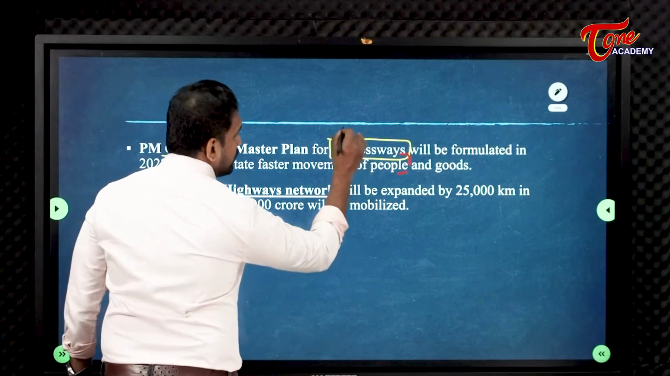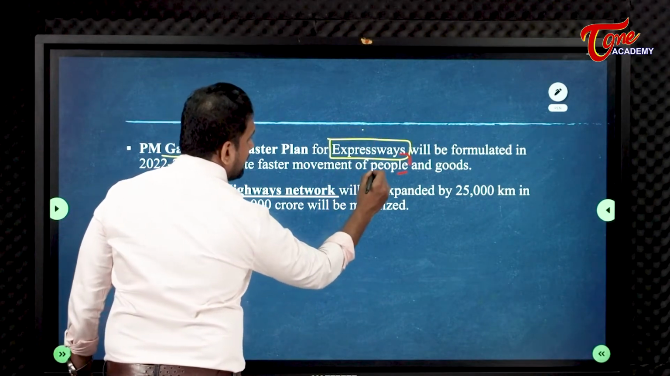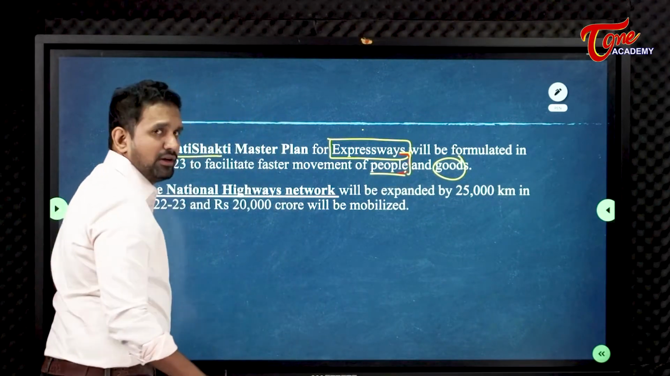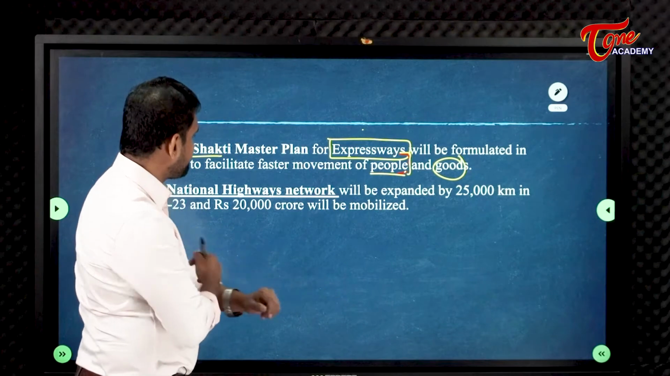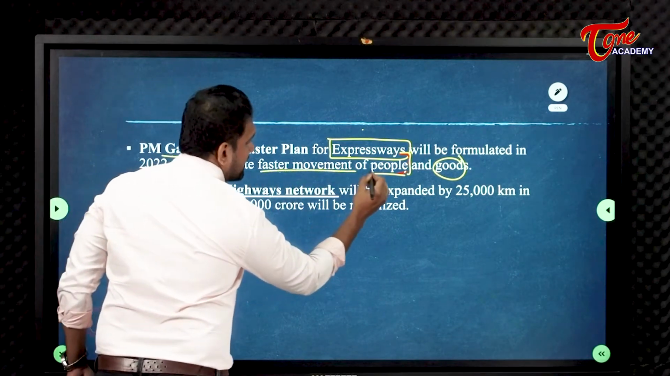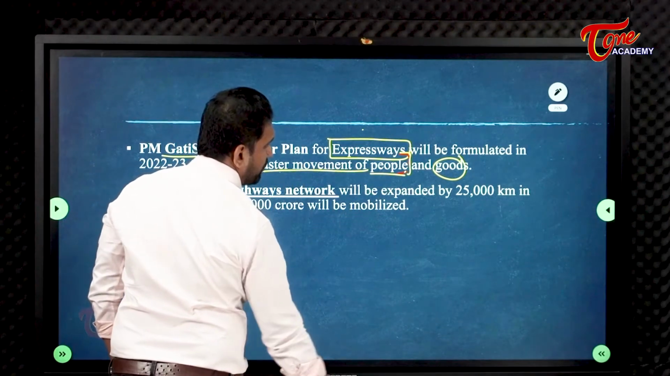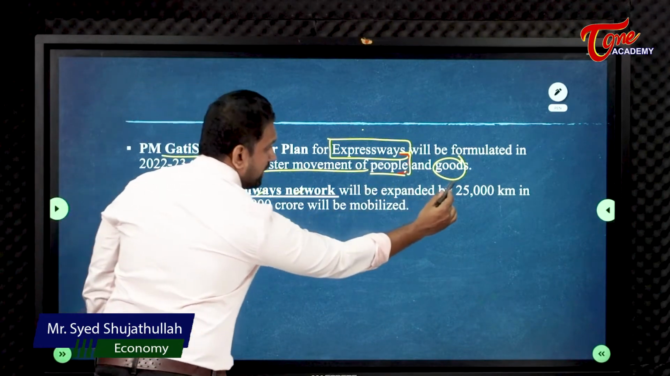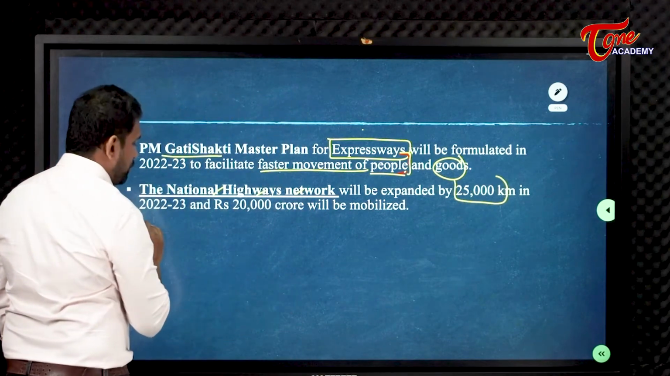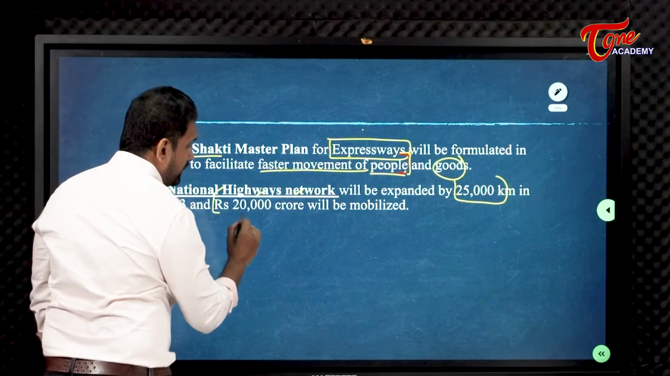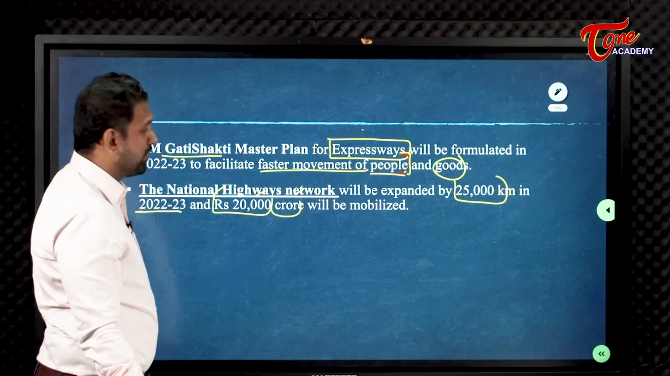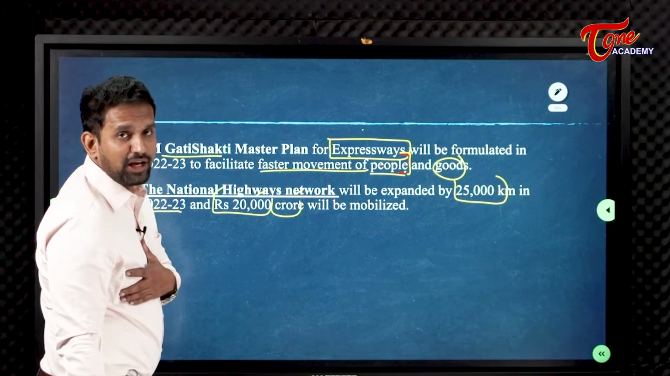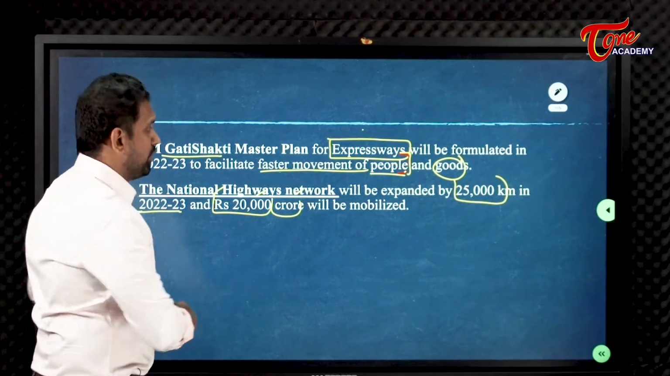For what purpose? This is not only for passenger purpose. Goods are also there and passengers are also there, both, to facilitate faster movement or transportation of people and goods. The national highway network will be expanded by 25,000 kilometers in 2022 to 2023 and 20,000 crores are allocated. For national highways, how much crores has been allocated? 20,000 crores has been allocated.